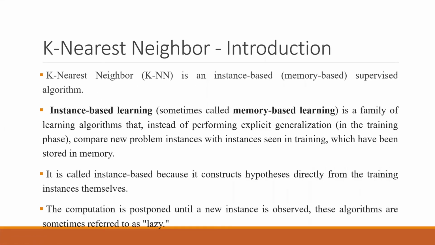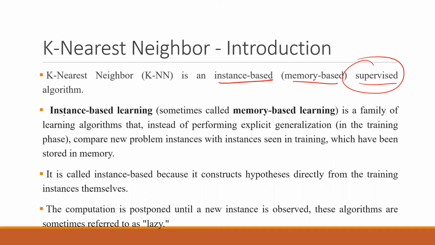So k-nearest neighbor is an instance-based or memory-based supervised model. One thing to remember, k-nearest neighbor is a supervised learning algorithm, right? Supervised learning models are those in which we know the target value.